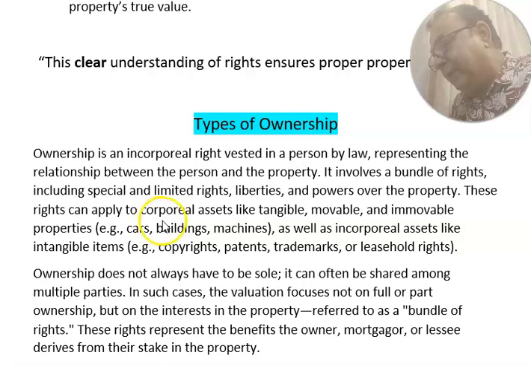This right can apply to corporeal assets, like tangible, movable, and immovable property, say a car, building, machines, as well as incorporeal assets, like intangible items: copyrights, patents, trademarks, leasehold rights.